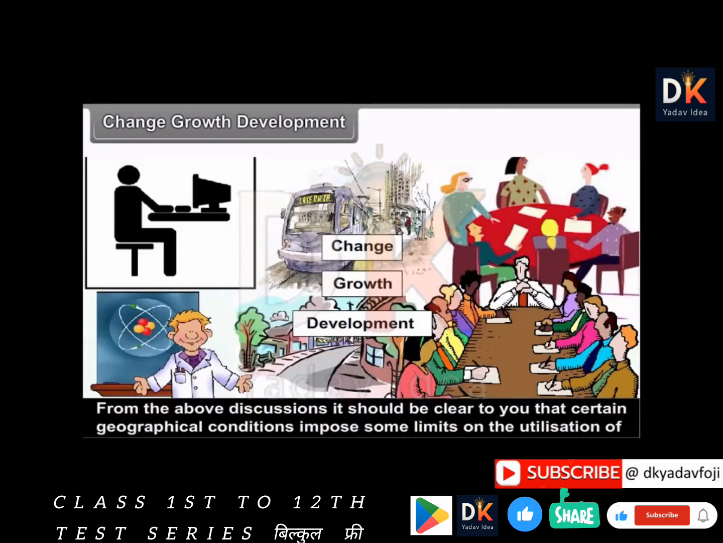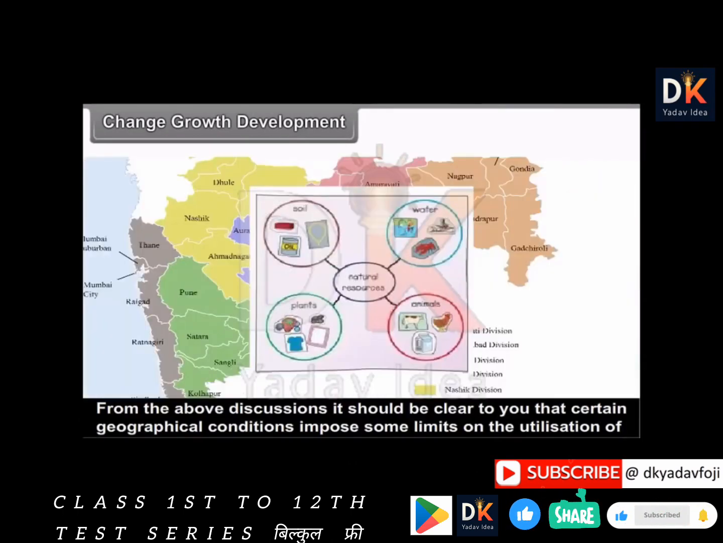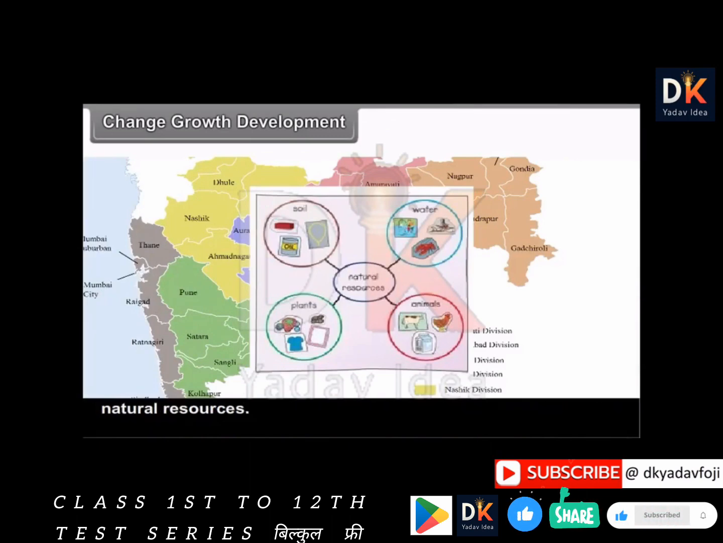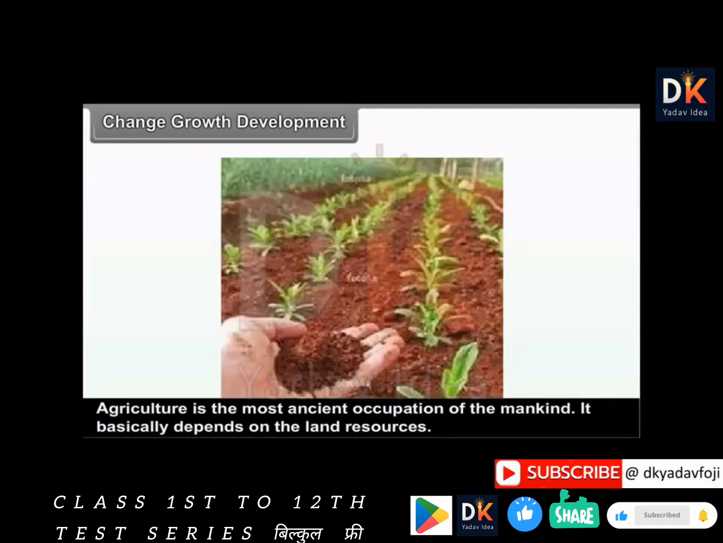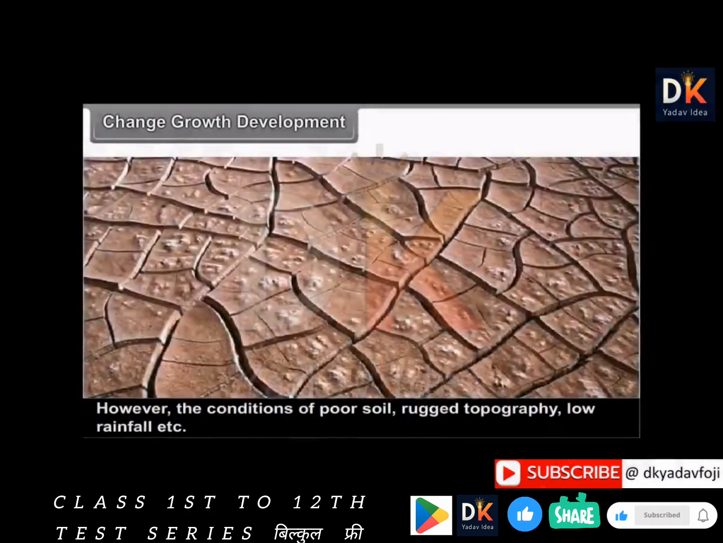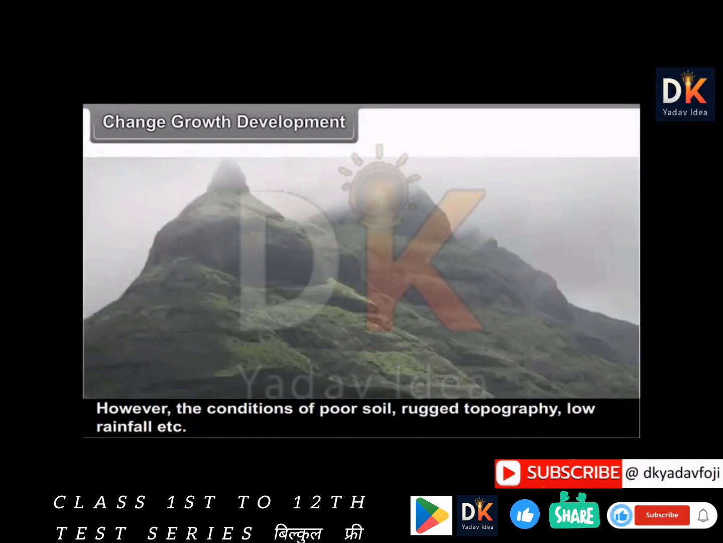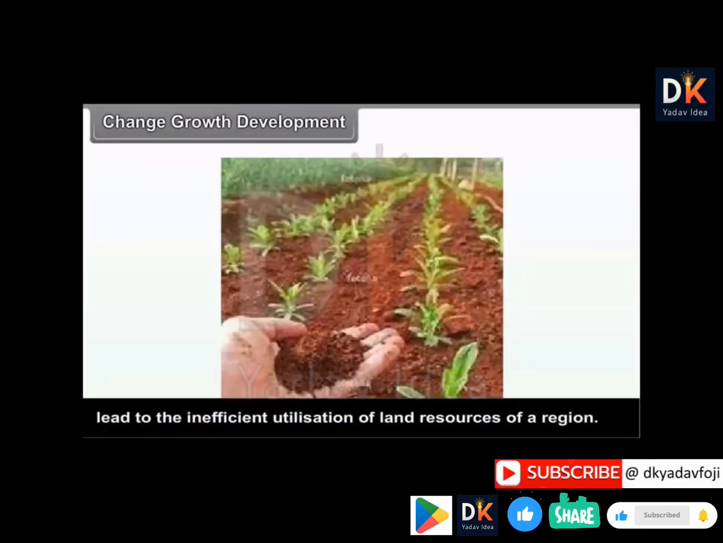From the above discussions, it should be clear to you that certain geographical conditions impose some limits on utilization of natural resources. Agriculture is the most ancient occupation of mankind. It basically depends on the land resources. However, the conditions of poor soil, rugged topography, low rainfall, etc. lead to the inefficient utilization of land resources of a region. The rugged topography limits the availability of the land for agriculture. Poor soil and low rainfall causes underutilization of the land resources. Besides this, the vagaries of monsoon rainfall lead to uncertainty in the level of agricultural production.